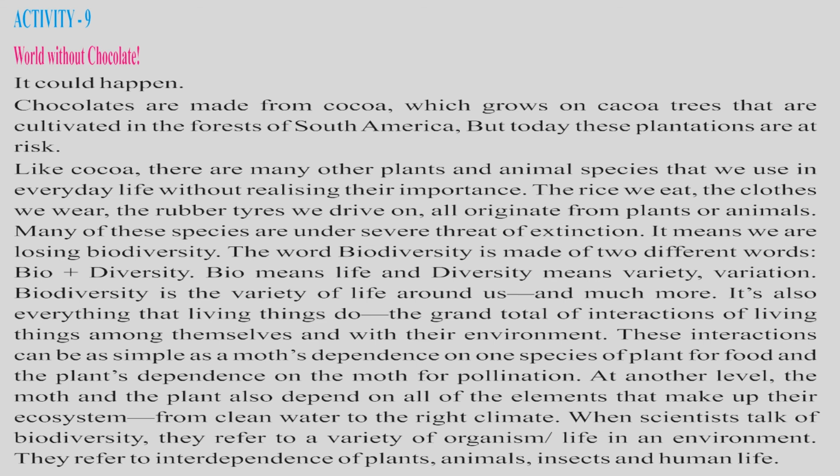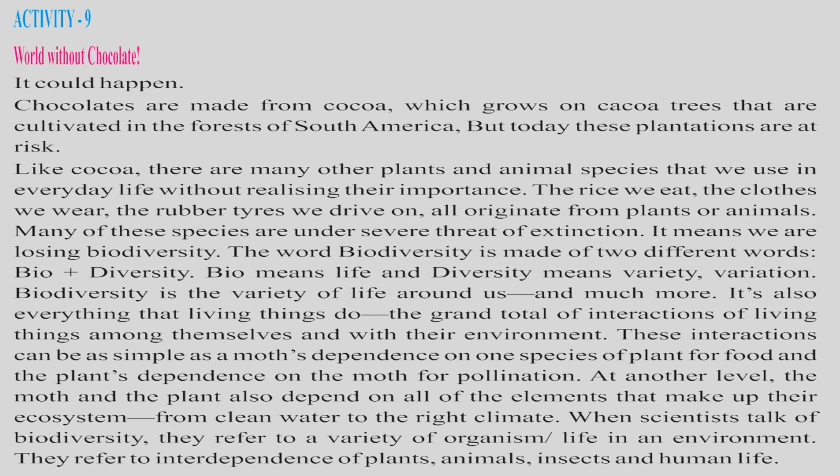Interaction means we need each other's help, children. Without each other's help, we cannot survive. The best example is given here. The moth has to depend on a plant if it has to survive, children. It has to suck the food from the plant. In the same way, the plant has to depend on the moth for pollination. What is the meaning of pollination, children? You can see the moth carries the pollen from the plant and goes everywhere, and wherever it goes, the same type of plants grow somewhere else also. So the moth is dependent on the plant and the plant is dependent on the moth.